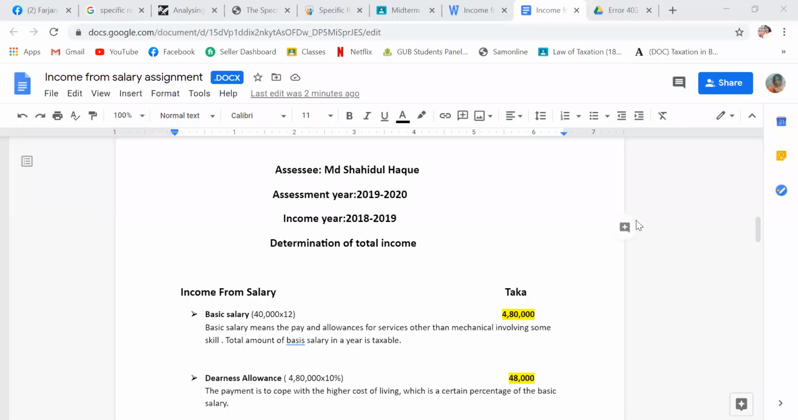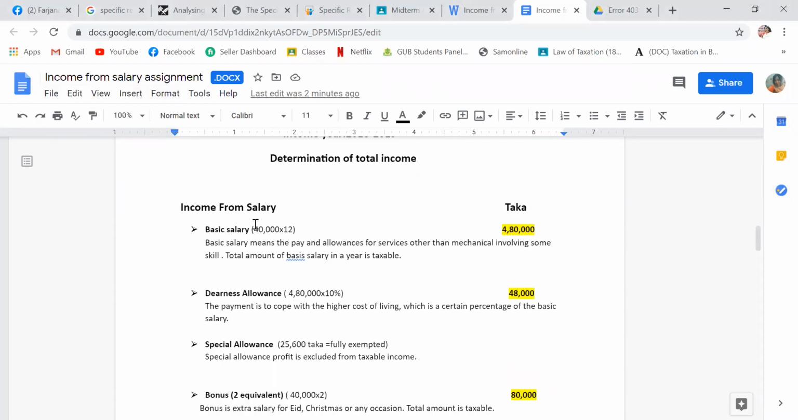Today I'm going to discuss the income from salary assignment. Actually, it is income from salary mathematical problems, and I'm going to solve it. Here is an example: the assessee is Muhammad Shahidul Haq, the assessment year is 2019 to 2020, and the income year is 2018 to 2019. Now I'm going to determine the total income.